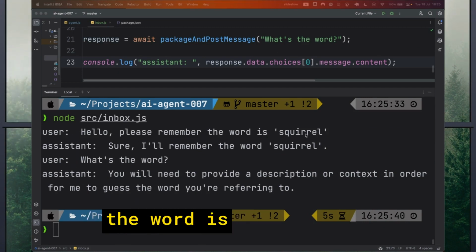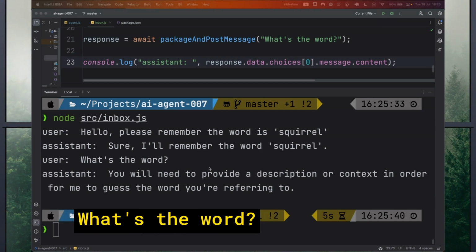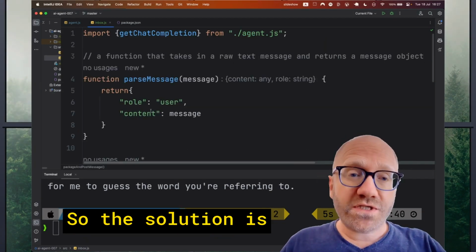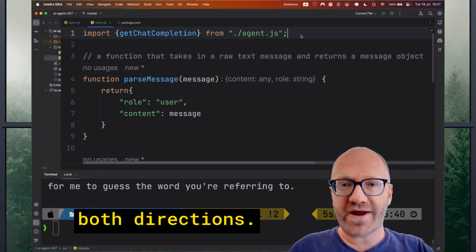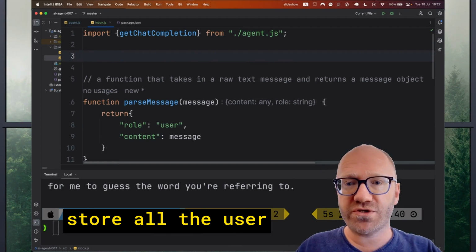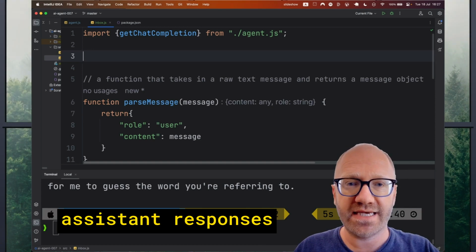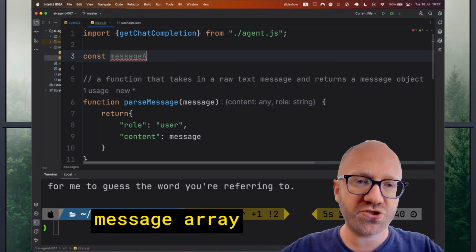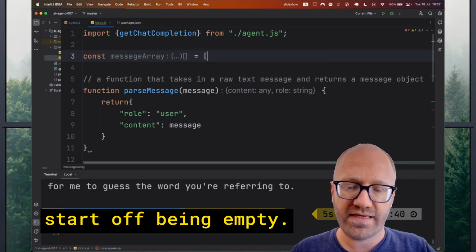User, hello, please remember the word is squirrel. Assistant, sure, I'll remember the word squirrel. User, what's the word? You'll need to provide a description or context because it has no clue about the previous message. So the solution is going to be to store all the messages in an array in both directions. So we're going to store all the user messages as they come in and all the assistant responses as they're sent out. So let's do const message array equals, and it will start off being empty.